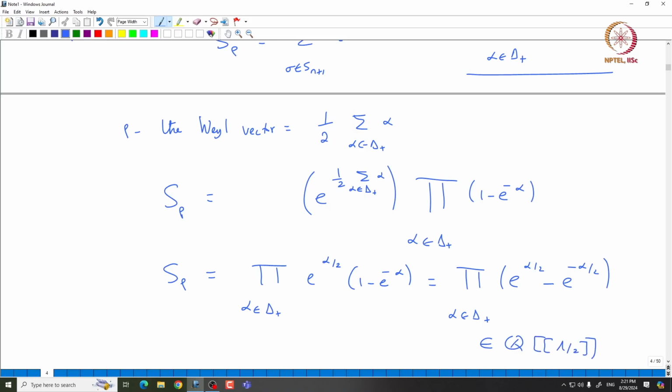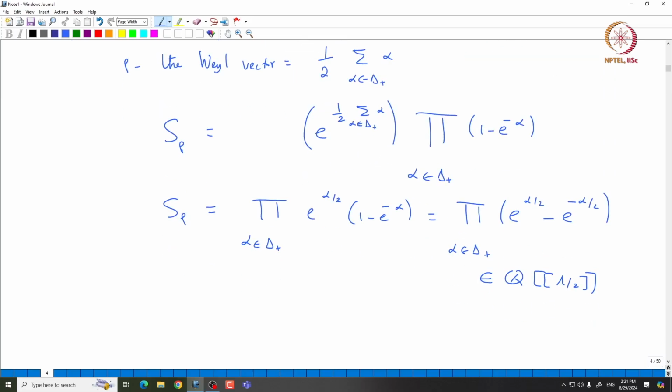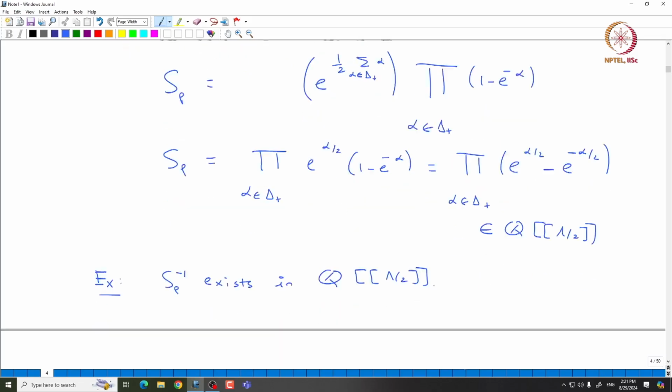Because we also need to talk about the inverse of this S rho, and it is an easy exercise for you to think about why S rho indeed has an inverse inside this formal power series. So, S rho inverse exists in this formal power series ring. Okay. So, that is obviously going to be the product of the inverse of 1 minus e power minus alpha and then e power minus rho.